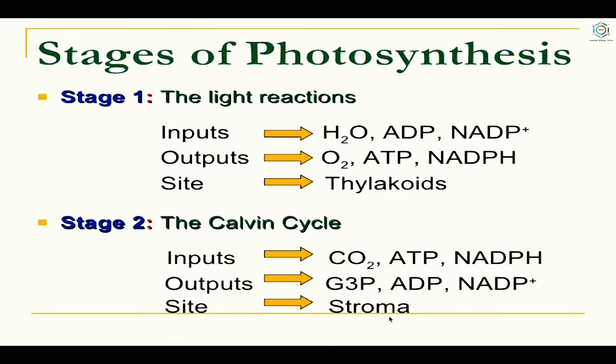So, stages of photosynthesis. First one, that is the light reaction. Inputs are H2O, ADP and NADP+, and outputs are oxygen, ATP and NADPH, and the site of this light reaction is the thylakoids. While in the second stage, that is the Calvin cycle, inputs are carbon dioxide, ATP and NADPH, outputs are G3P, ADP and NADP+, and the site of the Calvin cycle or the dark reaction is the stroma.